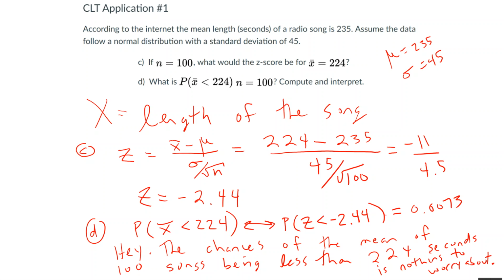Now, I don't know about you, but maybe I'm walking around thinking, oh no, I've got 100 songs here and I'm going to calculate the sample mean. I hope the mean of these 100 songs that I'm going to play isn't less than 224 seconds. And the statistician would say, listen, don't worry about it. It's only like a 73 in 10,000 chance. So move on.